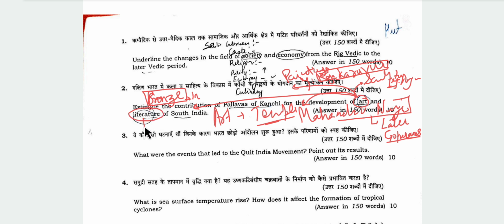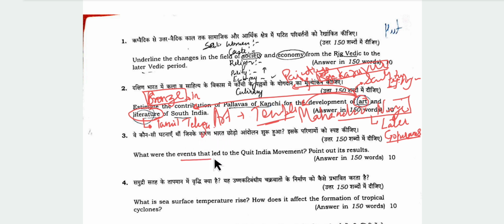Then comes literature. If you ask me, I was not able to remember any example of literature during the Pallavas period, but I wrote that their literature was in different languages, Tamil, Telugu, and Sanskrit also. These I wrote and then concluded.